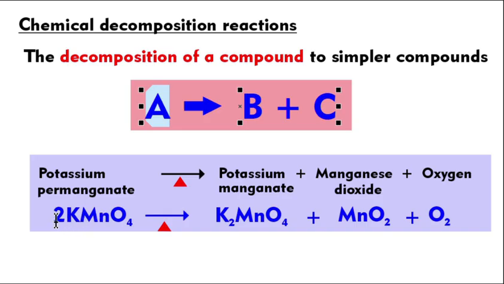For example, this is a very important one, potassium permanganate. When it is decomposed, you get K2MnO4, potassium manganate, and another product called manganese dioxide, and oxygen. So the single compound is decomposed or broken down into several simpler compounds. This type of reaction is called a chemical decomposition reaction. If a single compound breaks into pieces, we call it decomposition. So when you look at this type of reaction, you should be able to identify the type of the reaction.